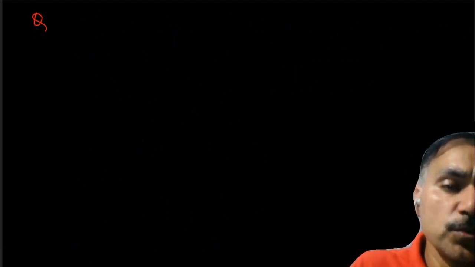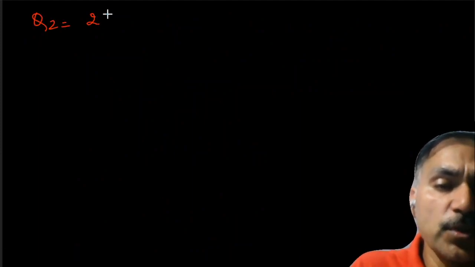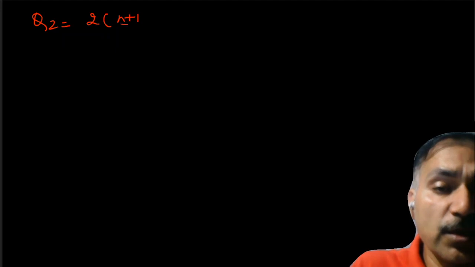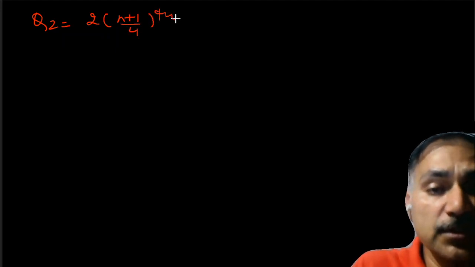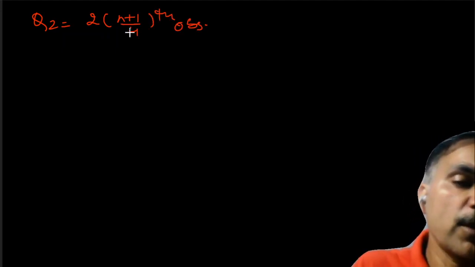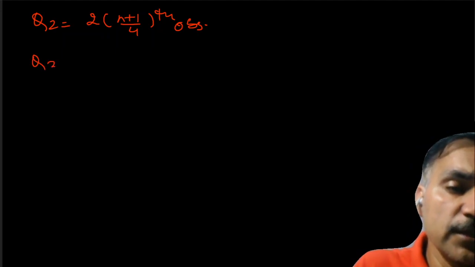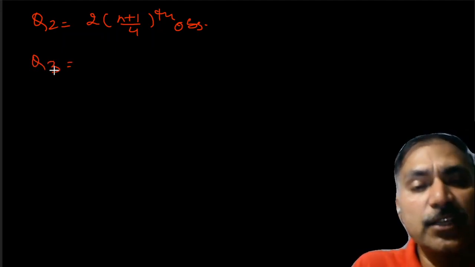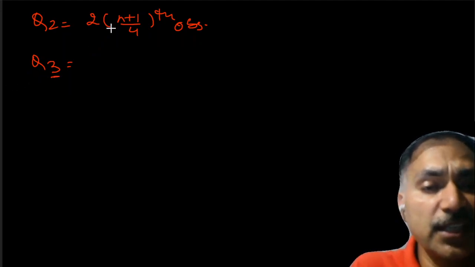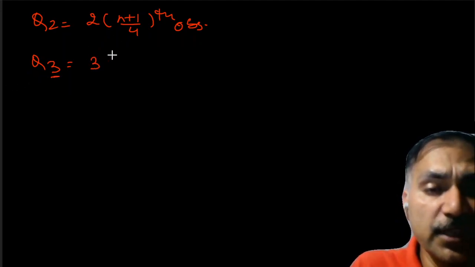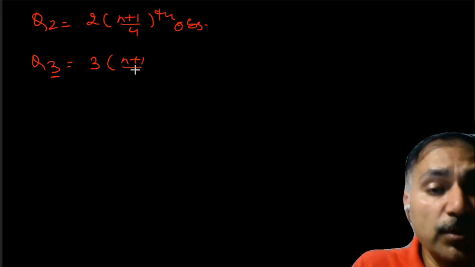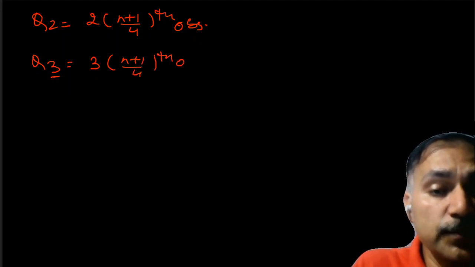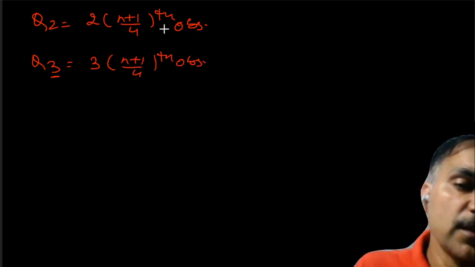Q2 is nothing but 2 into (n plus 1) upon 4th observation. Now coming to Q3. If you look at the formula, Qi is equal to i into (n plus 1) upon 4th observation, so in the place of i I am writing 3. So it will be 3 into (n plus 1) upon 4th observation. Is it clear?